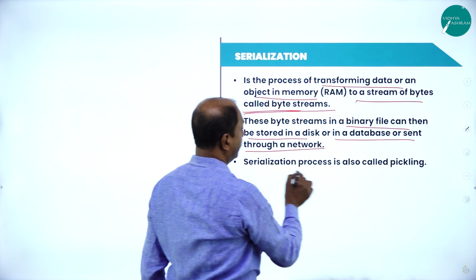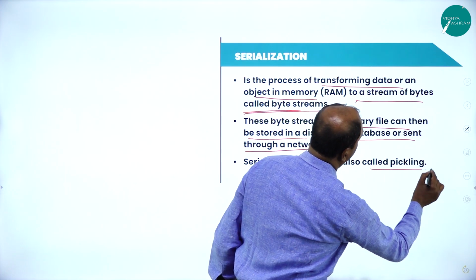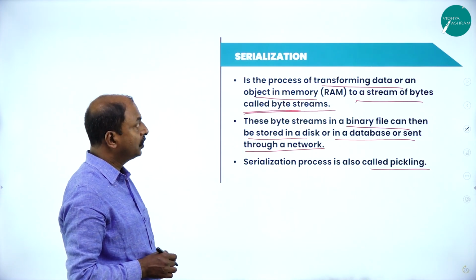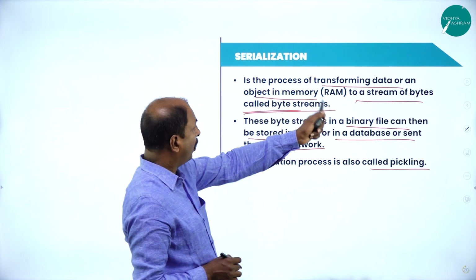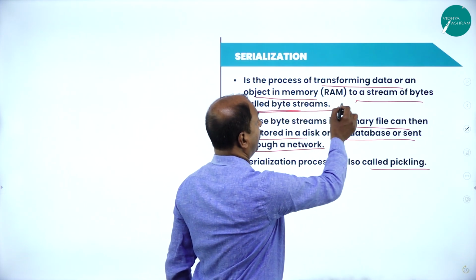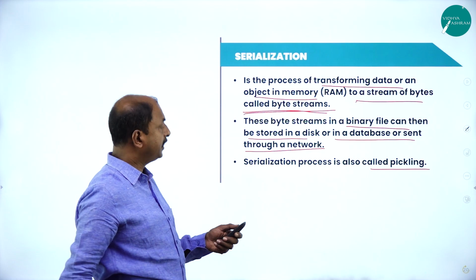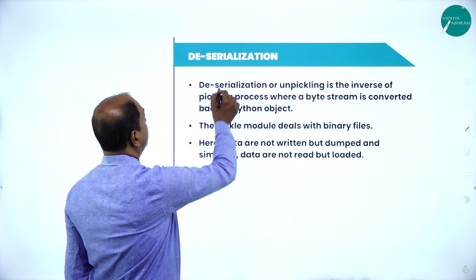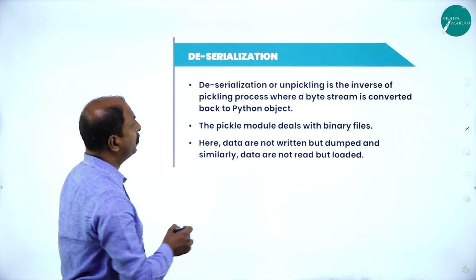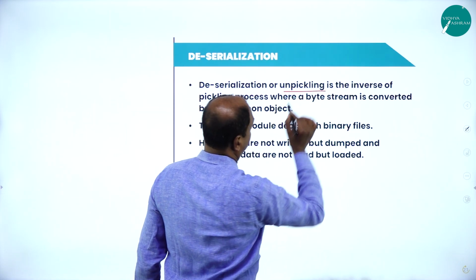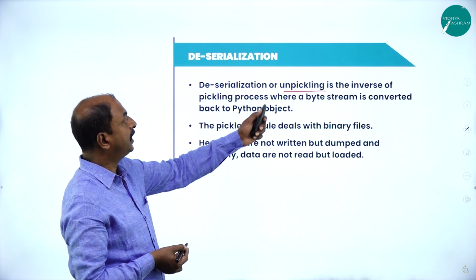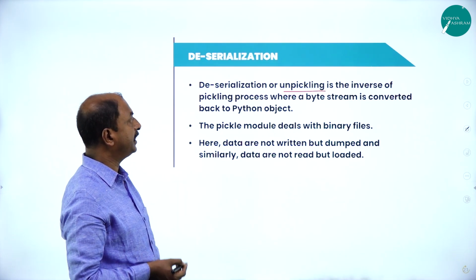And serialization is also called pickling. So this is one of the definitions called serialization. It is transferring data or an object in memory to a file. That is the serialization. Next one is, what is deserialization? It is unpickling. So serialization is the pickling operation, and another name for deserialization is unpickling.